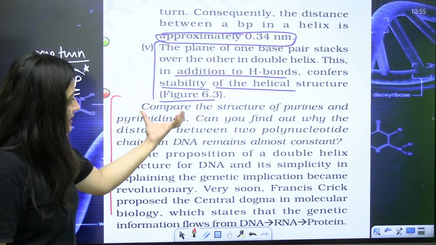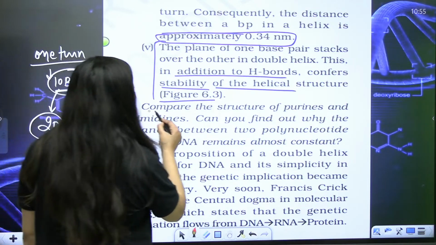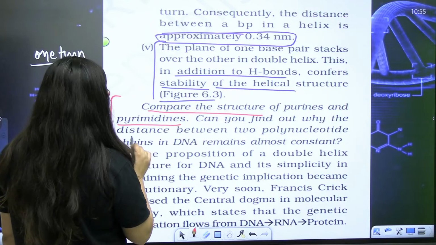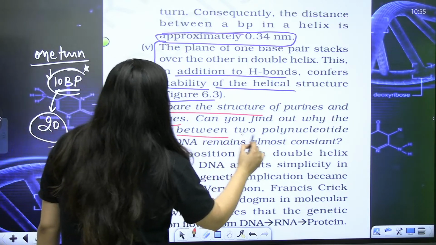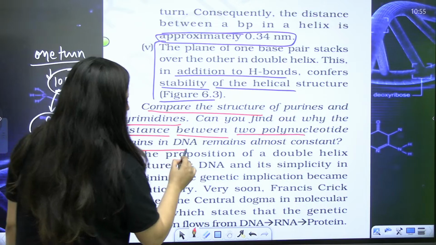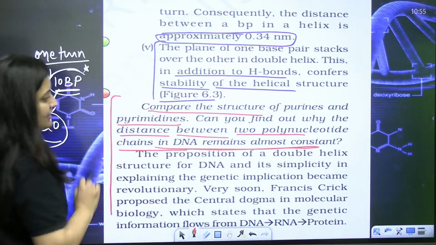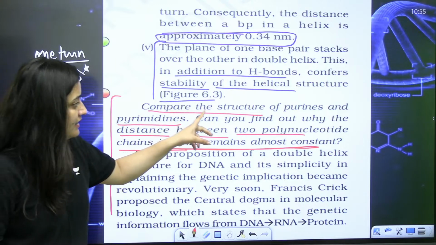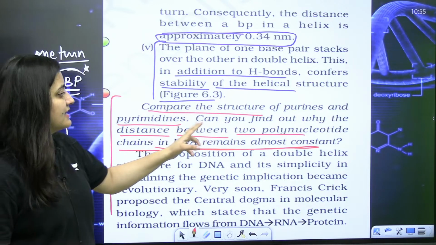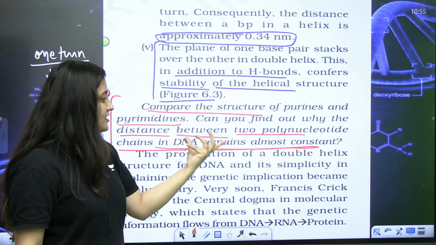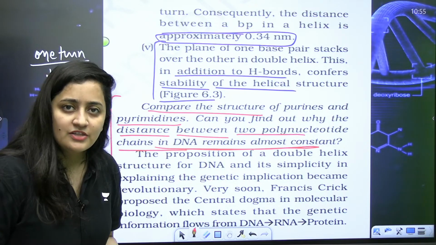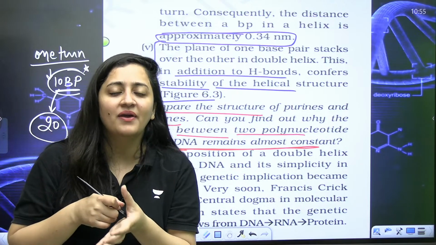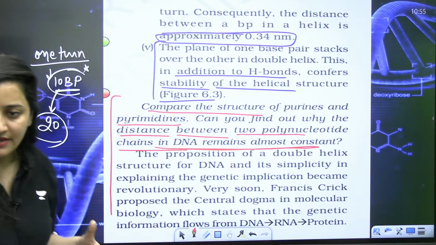So firstly, let's finish this part. They have given one question here: compare the structure of purines and pyrimidines. We have done it already. Can you find out why the distance between two polynucleotide chains in DNA remains almost constant? It is 2 nanometer, because of the kind of pairing of purines with pyrimidines.